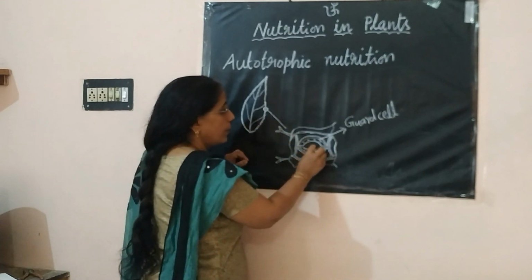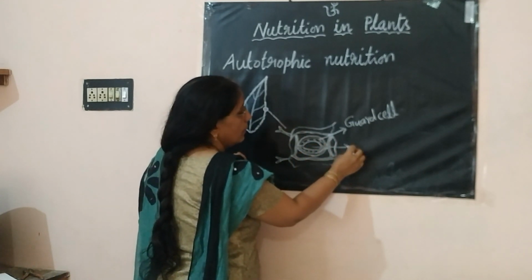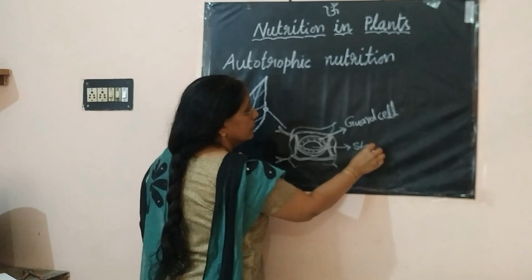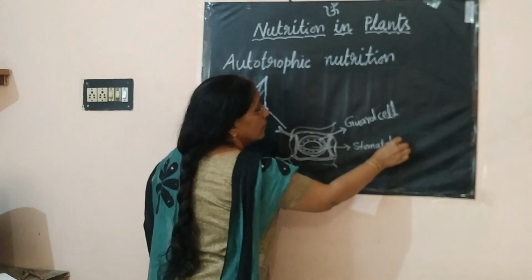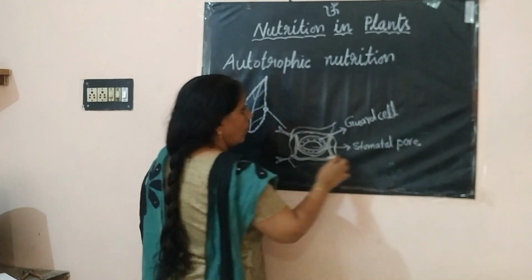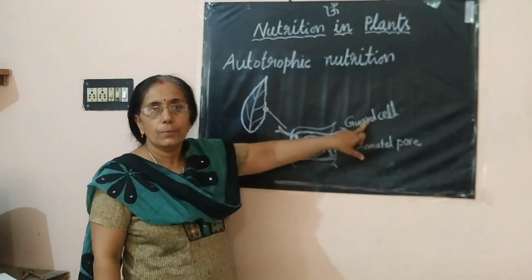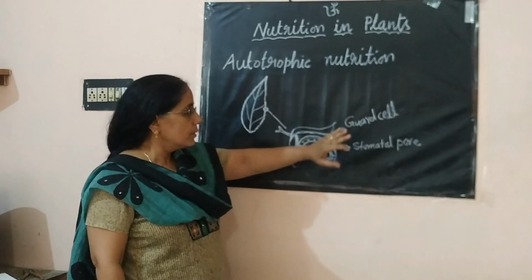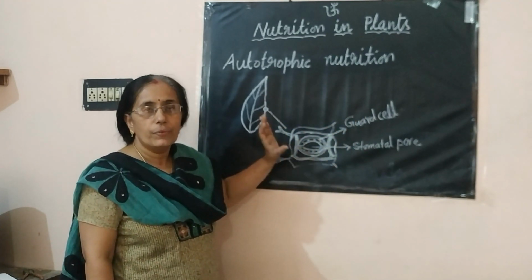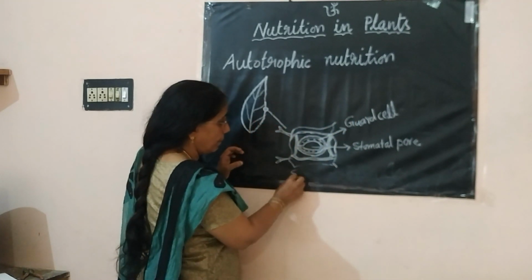This is the stomatal pore. Opening and closing of the stomatal pore is controlled by the guard cell. So this is a microscopic view of stomata.